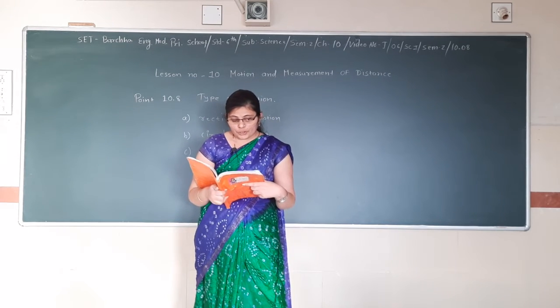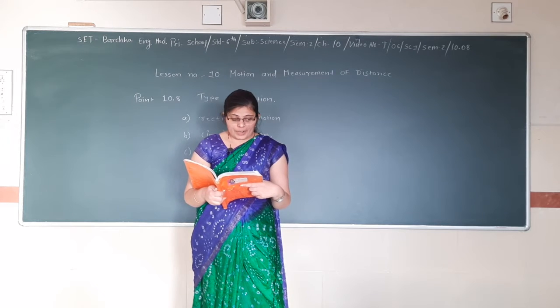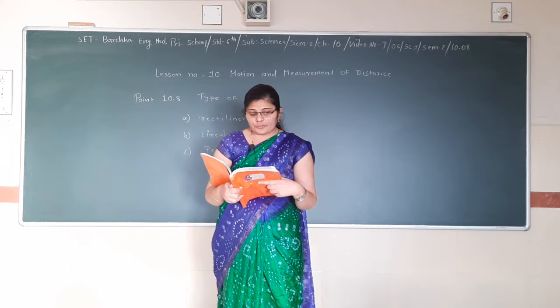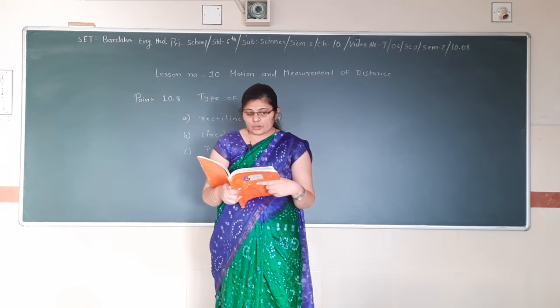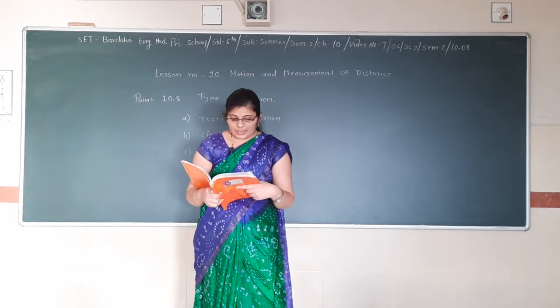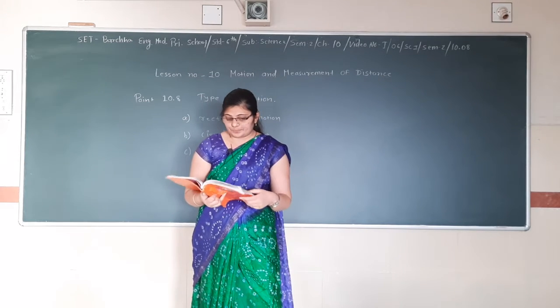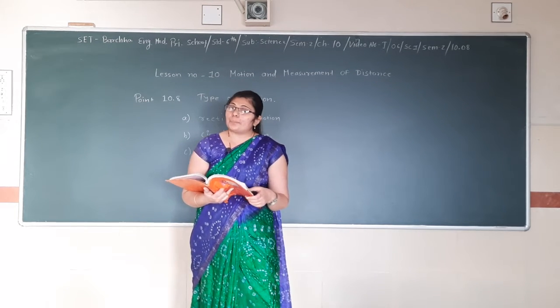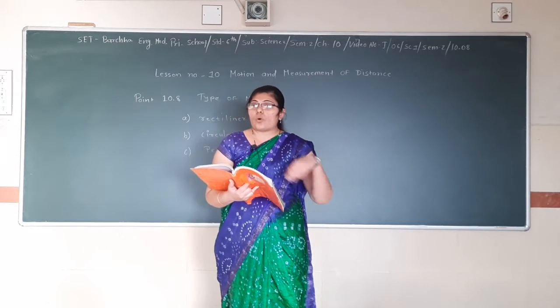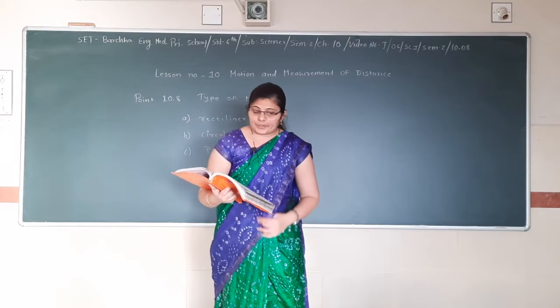Then motion of a pendulum, a branch of a tree moving to and fro, motion of a child on a swing, string of a guitar, or a surface of a drum being played are examples of the periodic motion. આ બધા એક્ઝામ્પલ્સ છે પીરિયોડિક મોશનના. આ બધી વસ્તુ જે મૂવમેન્ટ થાય છે, this all movement is a periodic motion.